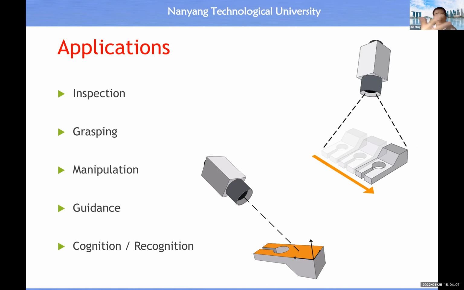Then you may want to know, why do we need to measure 2D geometries? The answer is there are many applications which require such information. For example, when we do inspection of a machined part, we want to verify the geometry and see whether it conforms to the design specification or not. And also we may want to measure the location of a specific object in order to guide the robotic arm to do the pick and place. And for the driving of a vehicle, we want to know the relative position of the road with respect to our car. Then we know how to determine the steering angle and the driving speed, etc.